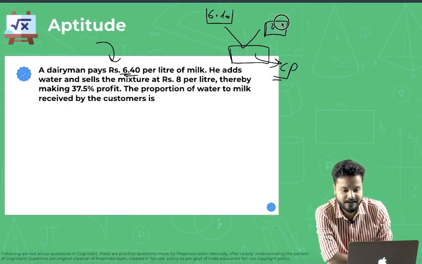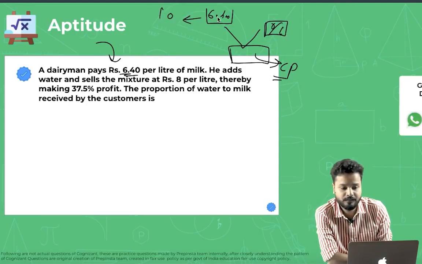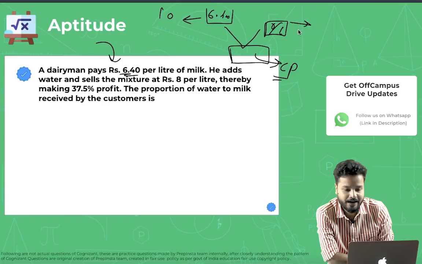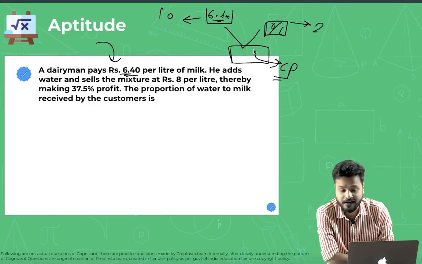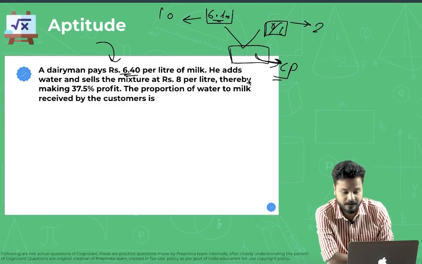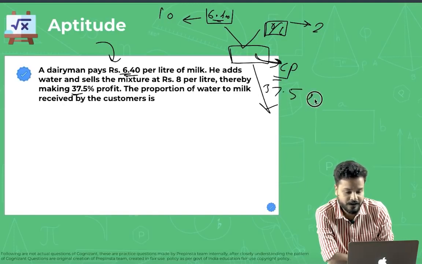Even if water is, let's say, 0 per liter. But let's say he bought 10 liters of milk for 6.40 and he mixed in 2 liters of water. So he paid for 10 liters, he paid 64 rupees, but that became 12 liters for him. So his cost price per liter actually decreased. So there is some cost price. On this cost price, he wants to make a profit of 37.5% and he's selling it for rupees 8 per liter.